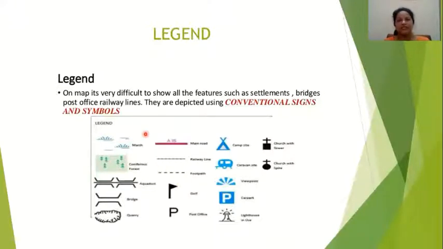On a map, it's very difficult to show all the features such as settlements, bridges, post offices, railway lines. They are depicted using conventional signs and symbols. You can see that a bridge cannot be shown on the map in its actual size. So we make small symbols like this for understanding that that symbol represents that particular feature. It can be man-made, it can be natural also. That is known as legend. This will be given in separate sheets.